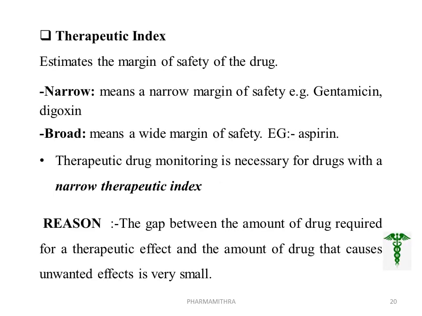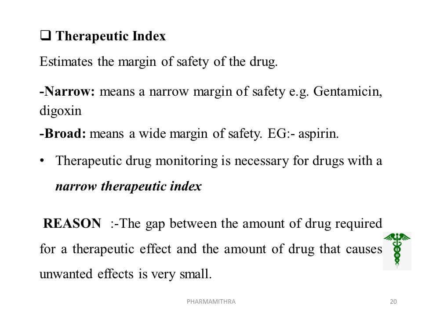Next term is therapeutic index, that is the margin of safety of a drug, that is, in between what concentrations the drug will produce the safe effect. The therapeutic index may be narrow or broad.